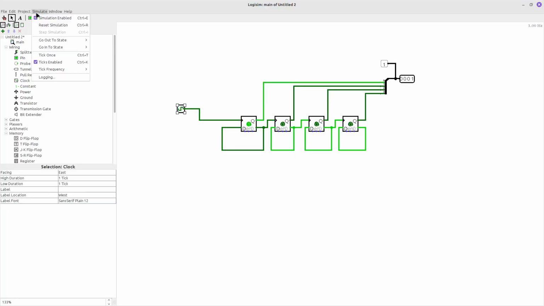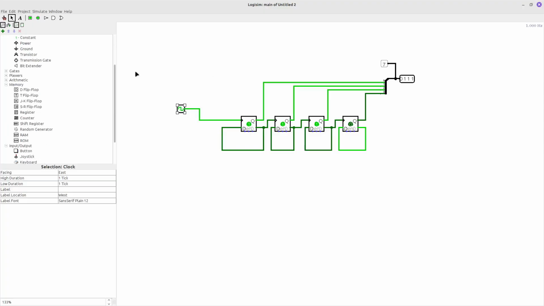We can enable simulation, and we can choose the frequency. The frequency currently will be 1 Hz. The unit that measures how many times something changes per second is called Hertz. That's why our frequency currently is 1 Hz, and this generator can work. And now our circuit can calculate from 0 to 15 actually. Now we can use it, but let's abstract away from the complexity and check that Logisim already has a counter element.